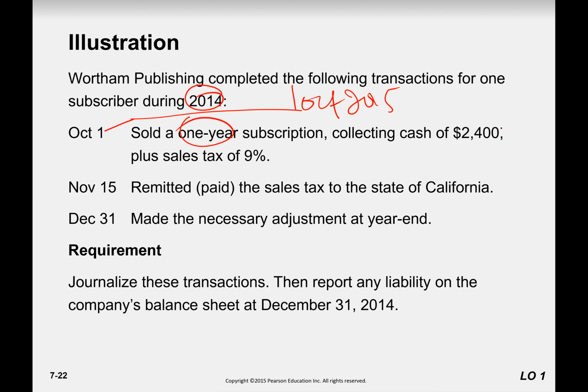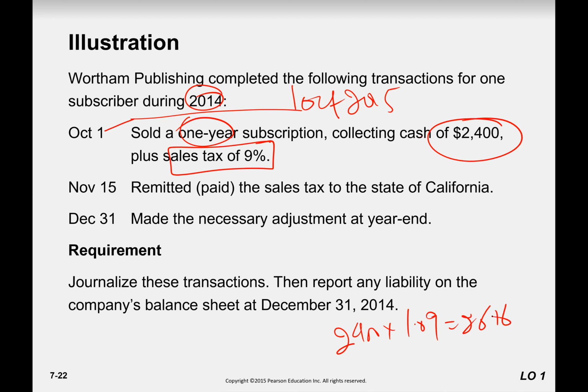So we received 2,400 cash plus 9% of tax. So 2400 multiplied by 1.09, the answer would be 2616. So you receive cash 2616.